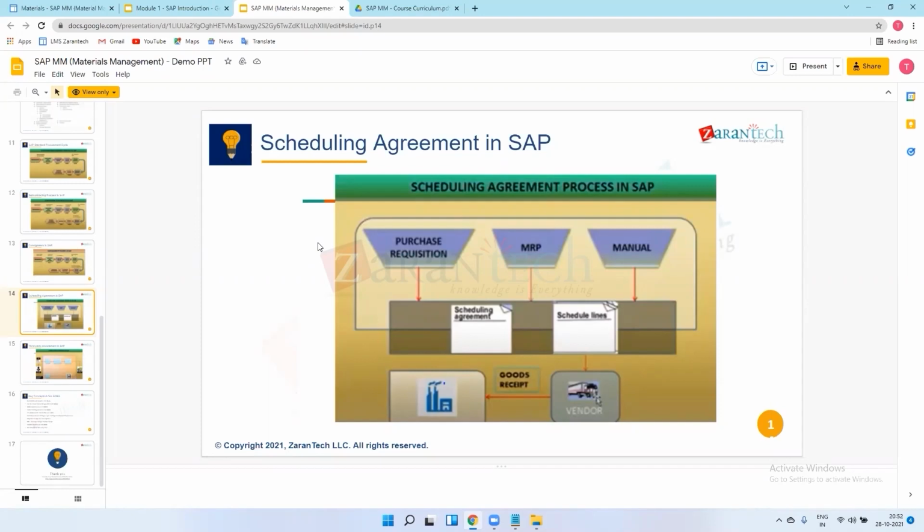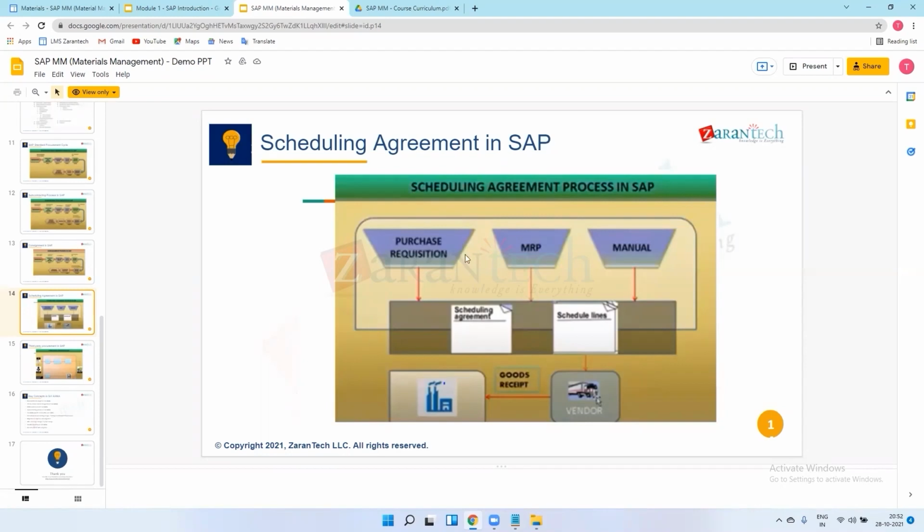After the agreement, we will create a purchase requisition, which has the requirements, like which materials we are procuring from MRF, at what price, in which plant, and the delivery address. We will mention all the details in the purchase requisition.